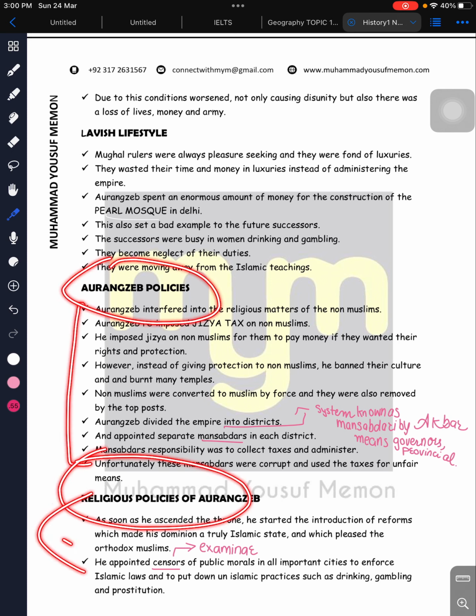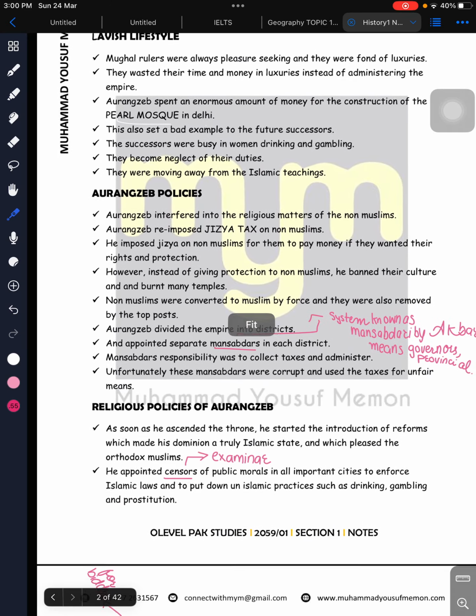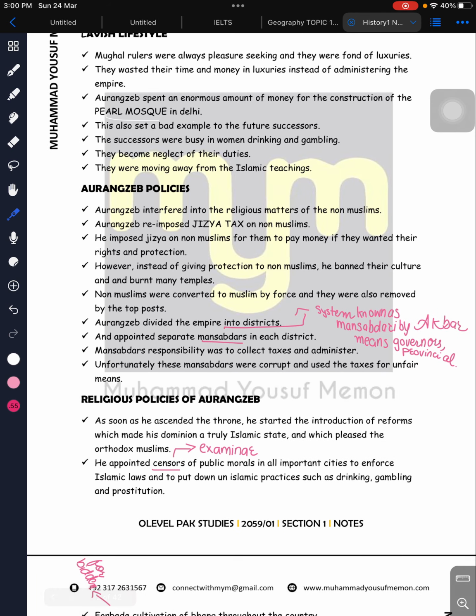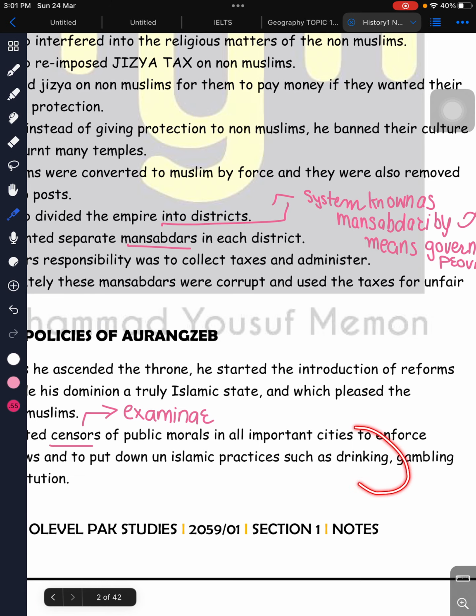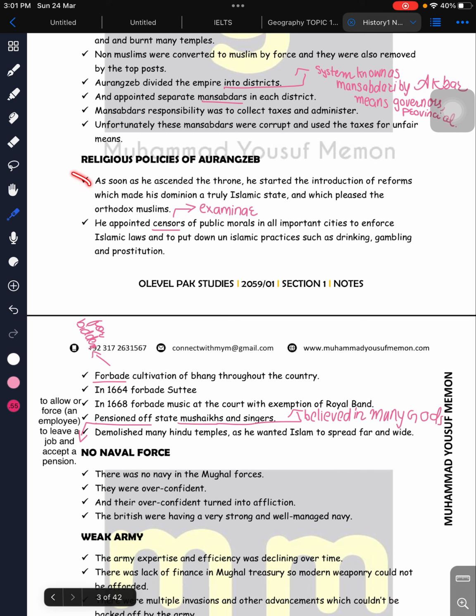Then the religious policies of Aurangzeb: when he came to the throne, he wanted to make this empire, or the entire subcontinent, a pure Islamic state. He introduced some reforms, like he appointed censors, which means examiners, in the most important cities, and told them to enforce Islam and put down all un-Islamic teachings. There were some un-Islamic activities like drinking, gambling, and prostitution, right? So these were things that he did.